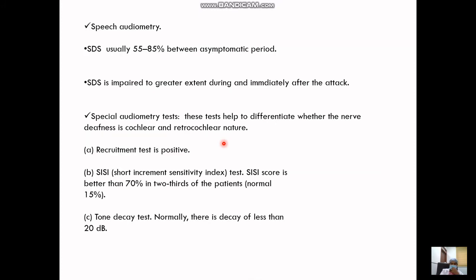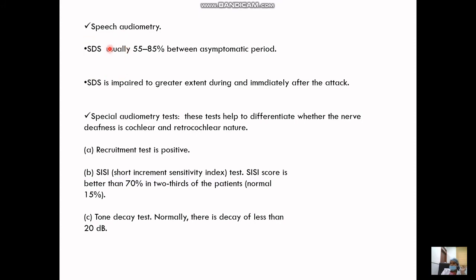Then comes the speech audiometry. Speech audiometry is a battery of tests which is very important to know, especially if we are suspecting an SNHL, to know the site of the lesion. There is the speech discrimination score, where the patient can discriminate between the sounds in a silent and a noisy background.